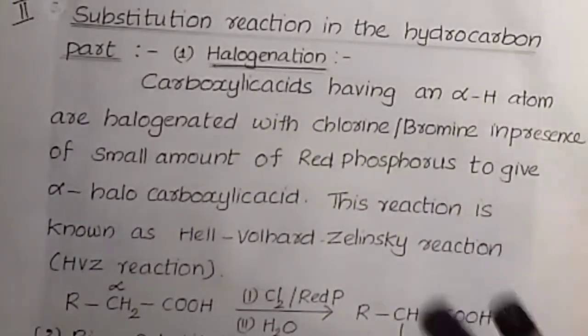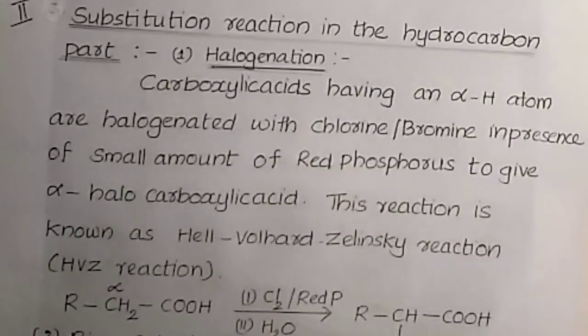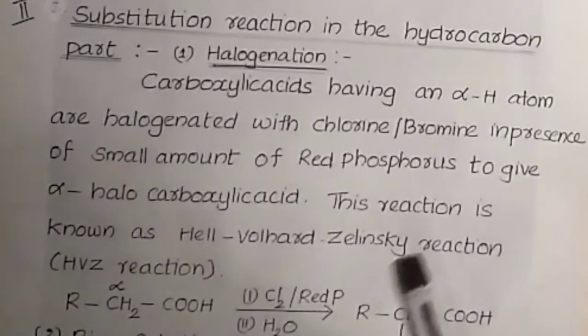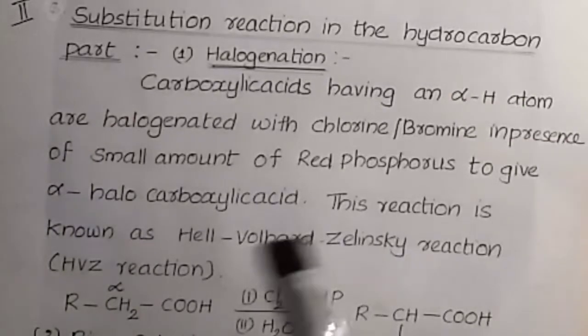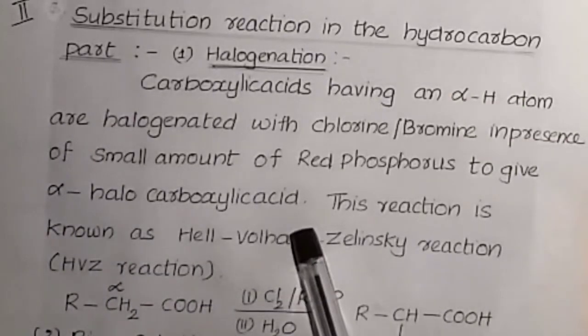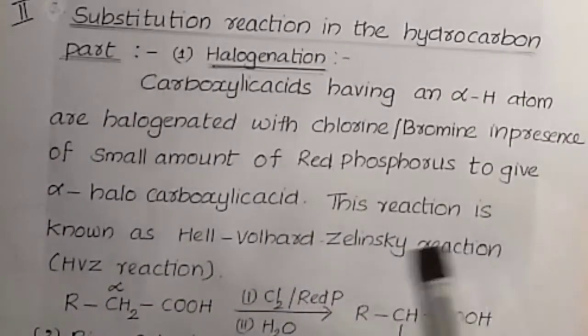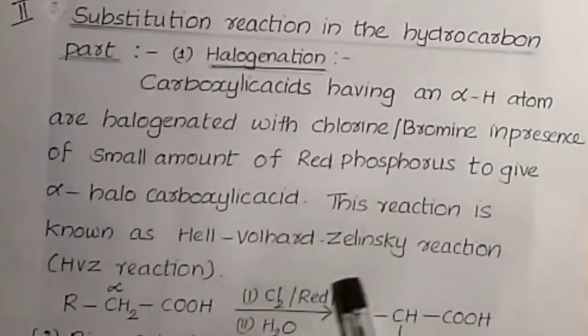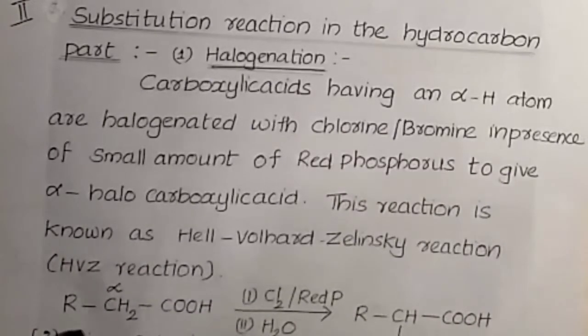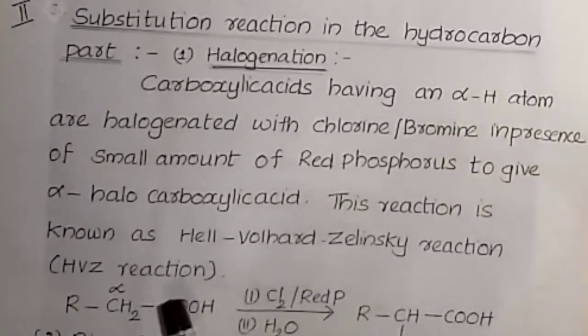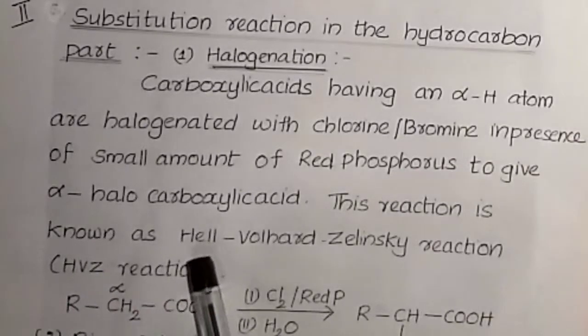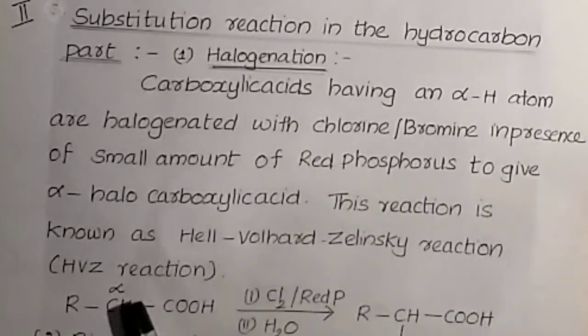Carboxylic acids having an alpha hydrogen atom are halogenated with chlorine or bromine in the presence of a small amount of red phosphorus to give alpha halocarboxylic acid. This reaction is known as Hell-Volhard-Zelinsky reaction or simply HVZ reaction. Very important one from the board exam point of view. What is HVZ reaction? Hell-Volhard-Zelinsky reaction.